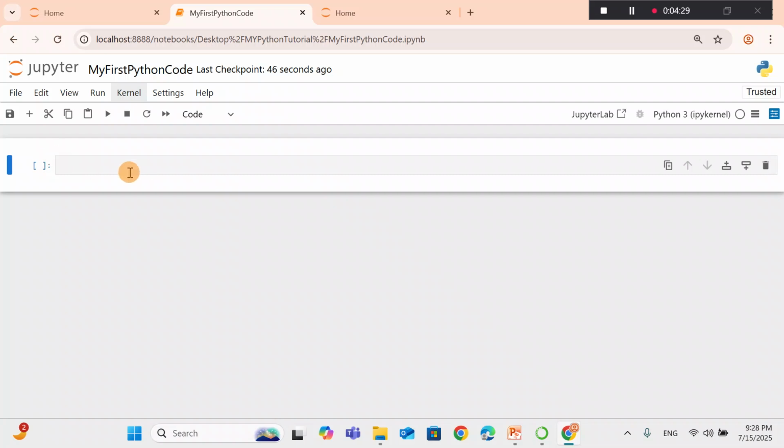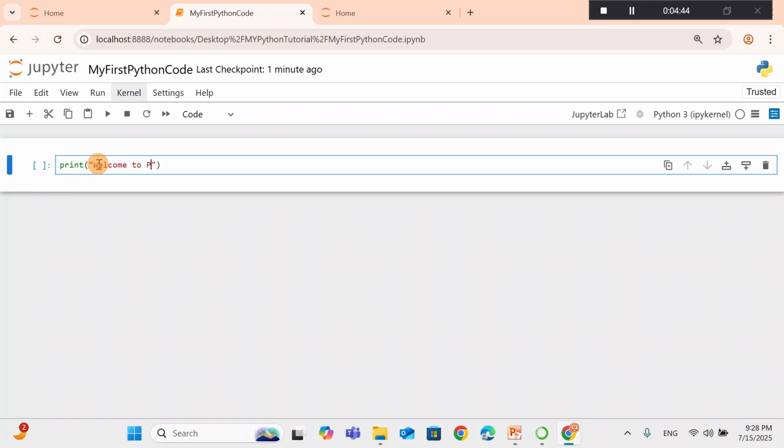The first thing that you see is a cell. This is called a cell and it is called specifically a code cell. So let's write our first program, print welcome to Python tutorial. You run using this button.